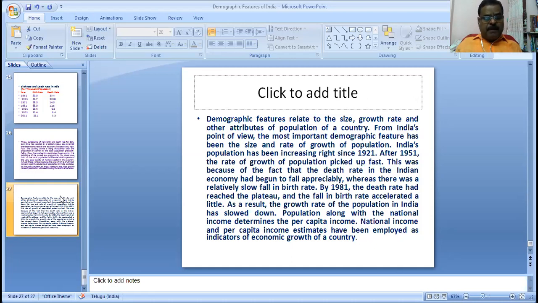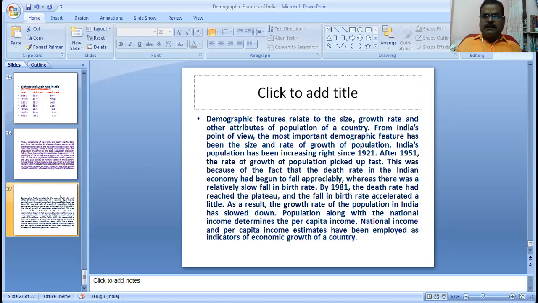Next is the rural and urban population in percentage. In 1951, the urban population was 17.3%. In 2011, it was 31.2% urban and 68.8% rural. In 2001, it was 72.2% rural and 27.8% urban. These are the main points to learn for competition exam purposes. It is very useful for all examinations.